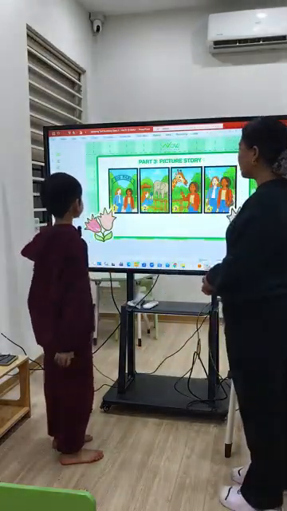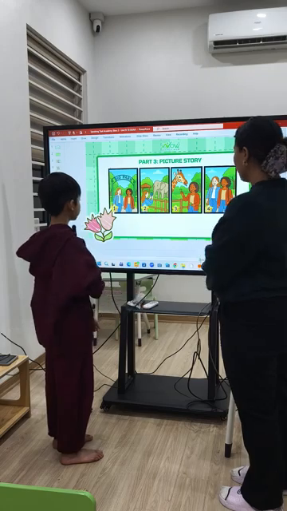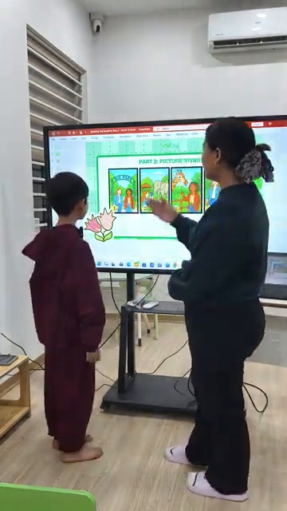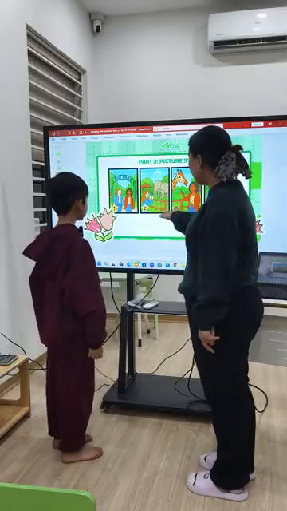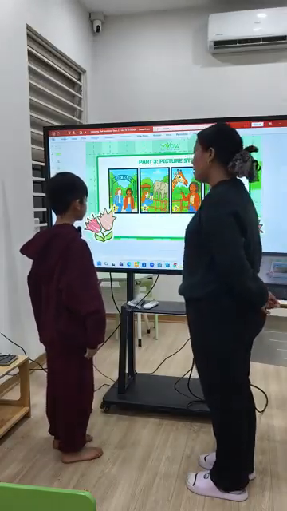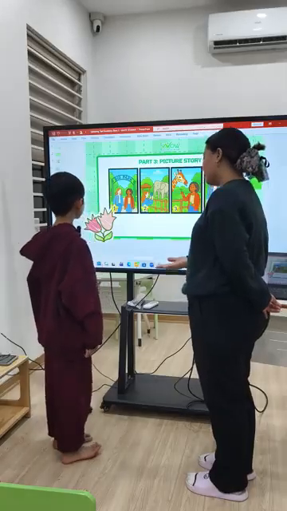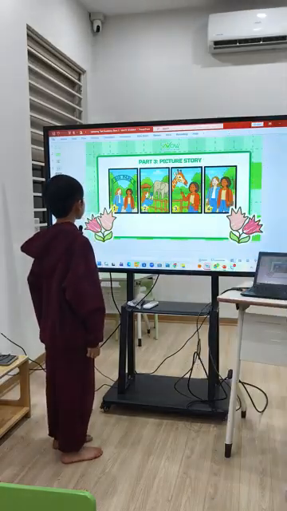So here you will make a story using the four pictures here. For example, for the first part, this is Anna and Rose. They went to a big park. And then you will make a story using the next picture. Okay, so are you ready? Yes. Okay, so if you're ready, let's begin.